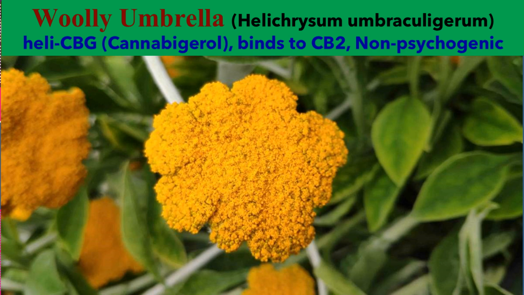The woolly umbrella is a fast-growing perennial which develops sulfur yellow flowers with umbrella-like blooms. It is native to southern Africa, from the highlands of Zimbabwe to those of the Eastern Cape. The plant produces a phenethyl analog of CBG, cannabigerol, known as Healy-CBG, which is non-psychogenic and binds to CB2 receptor. CBG has health benefits, such as antimicrobial, antioxidant, and anti-inflammatory properties.